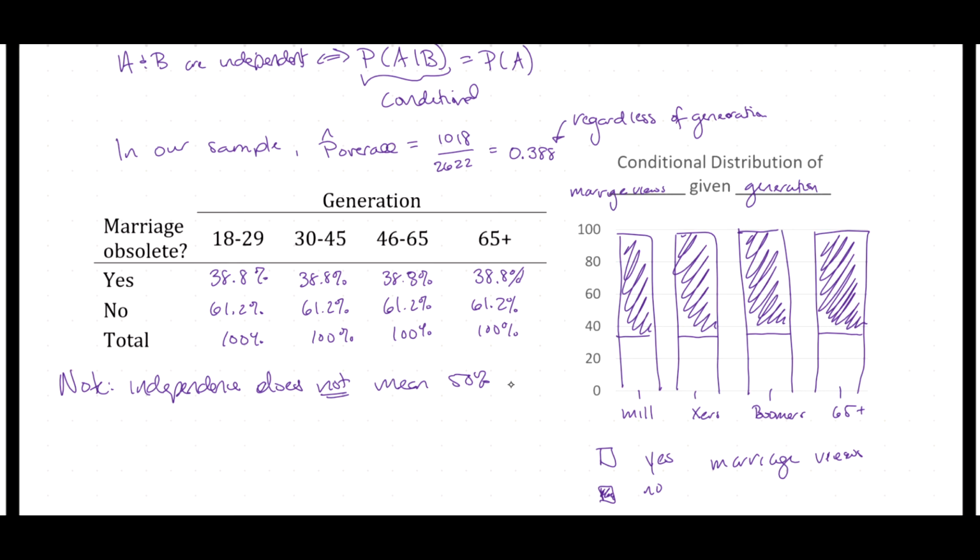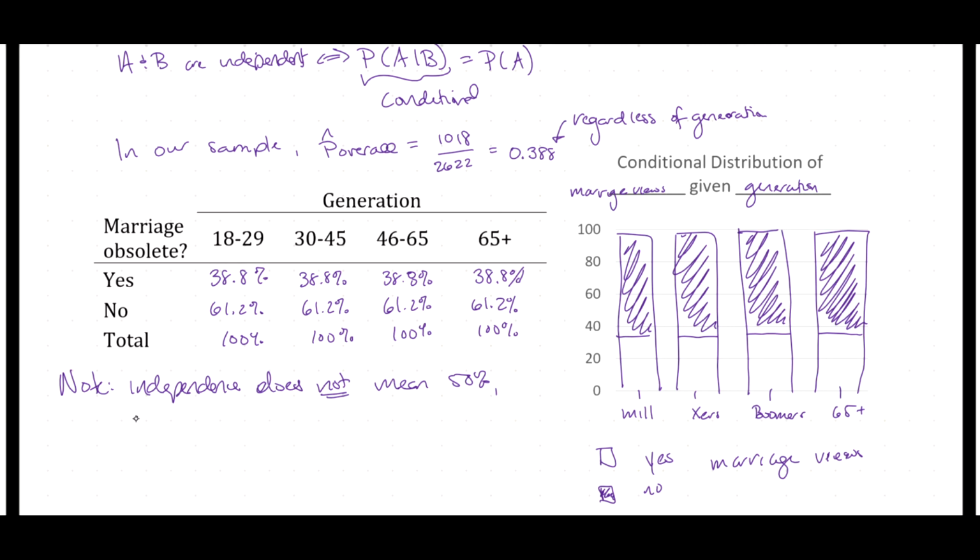It doesn't suddenly become 50%, right? So in this case, if we have independence, then we would expect 38.8% of millennials and Xers and boomers and 65 plusers to believe that marriage is obsolete. Independence does not mean 50-50, even if there are two choices.